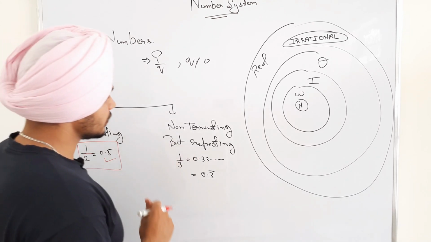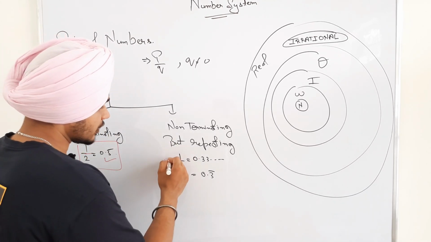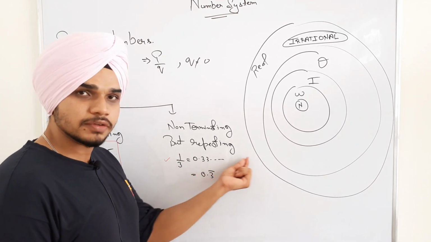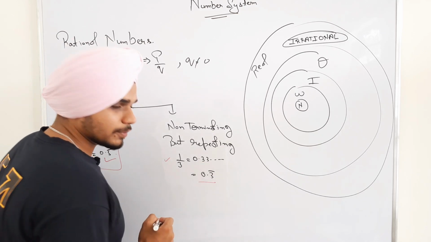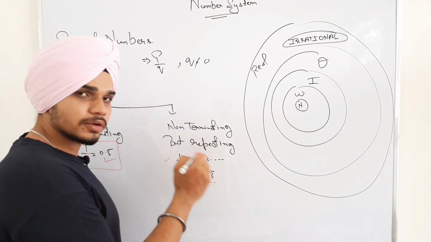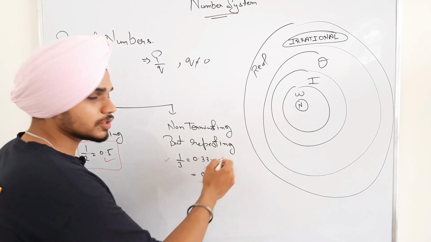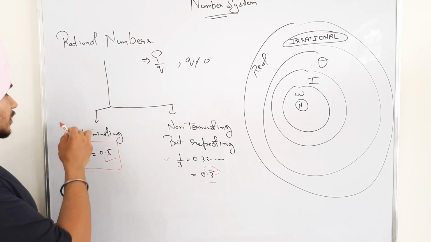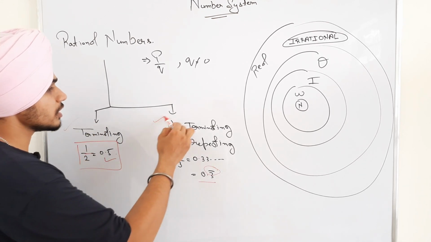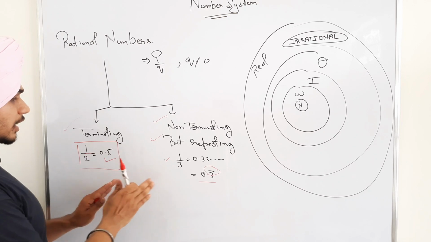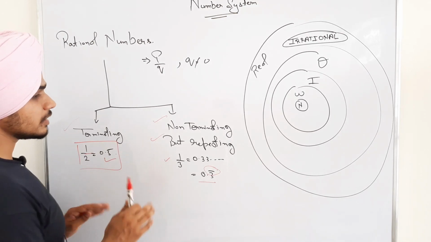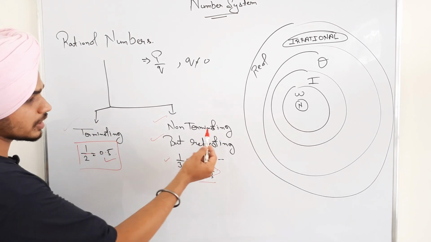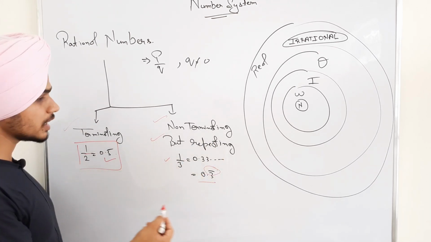Whereas non-terminating and repeating means like 1 by 3. If we divide 1 by 3, we will get 0.3333, which keeps on moving, and we will write 0.3 bar. We can write a bar on a number which is repeating continuously. Thus the rational numbers are those which are either terminating or non-terminating but repeating. Leaving it, what we get are the irrational numbers. Non-terminating and non-repeating numbers are irrational numbers.